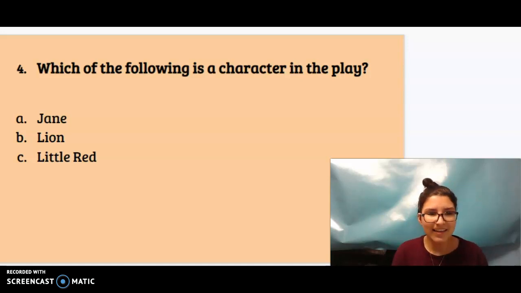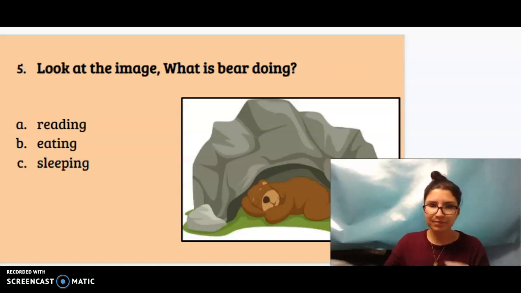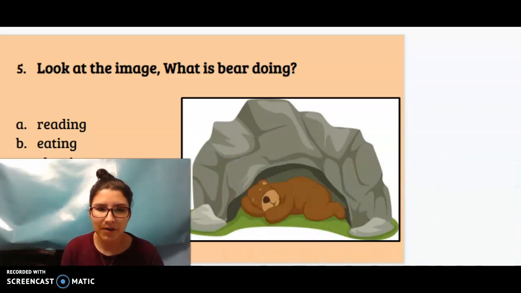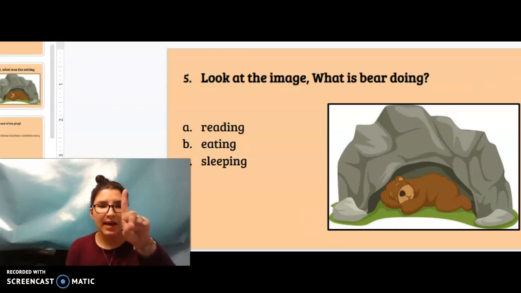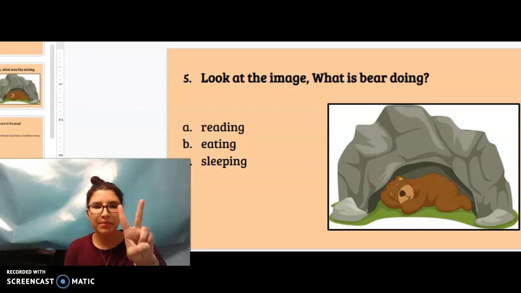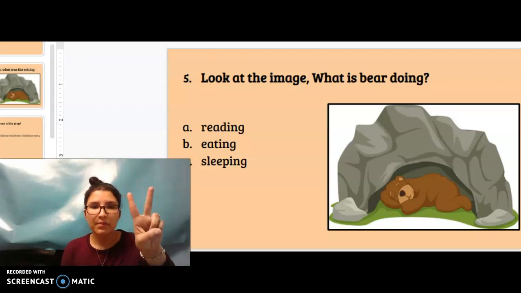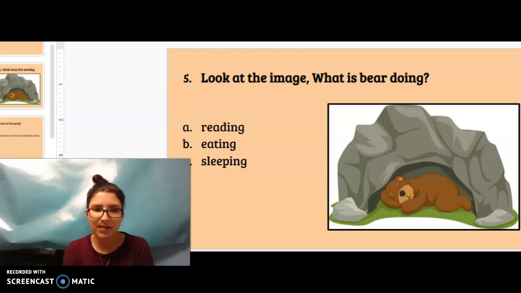All right, the last one, number 5. Look at the image. Sorry, one moment. Number 5. Look at the image. What is bear doing? So here's the image. A, reading. B, eating. C, sleeping. Number 5. Look at the image. What is bear doing? A, reading. B, eating. Or C, sleeping. I'll give you some time to think about this.